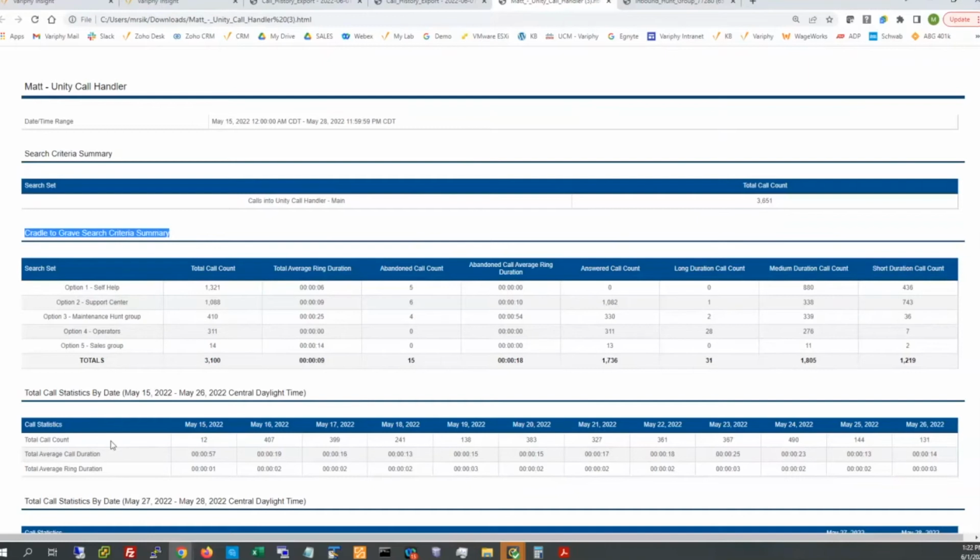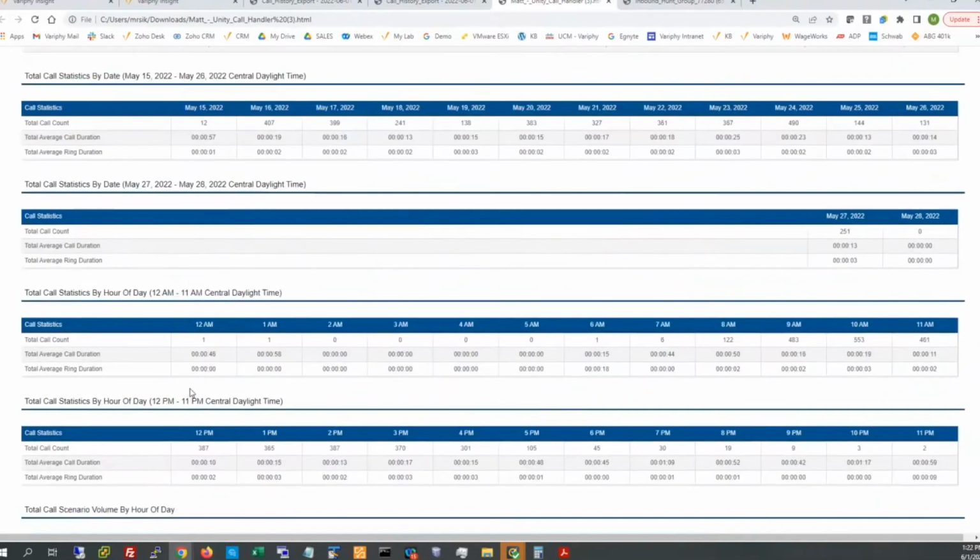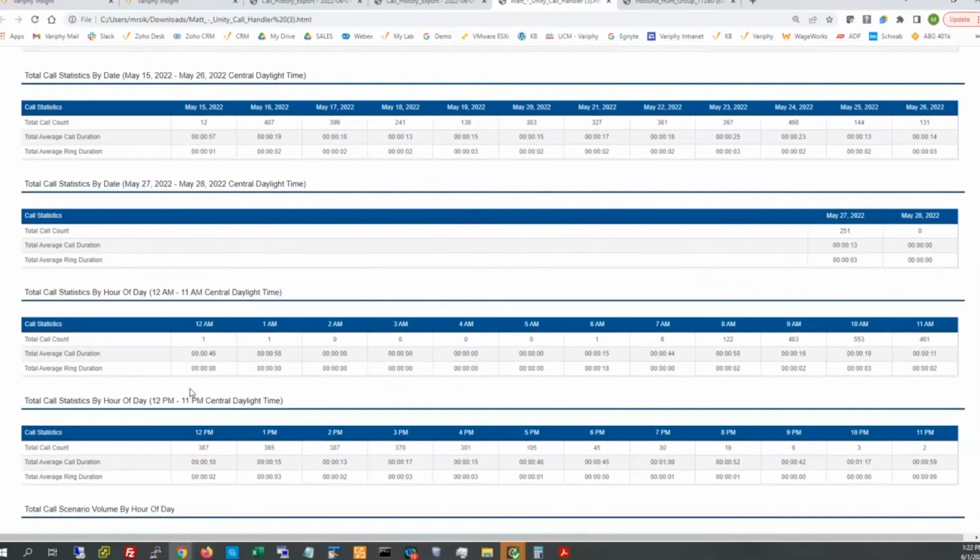These are actually calls that came to this Unity handler over the time frame. So from May 15th to the 26th, I've broken it down by date over that time frame just for counts, durations, and ring time averages. And also broken it down by hourly, so a little period over period. But once again, this is not specific to any one of the menu options.